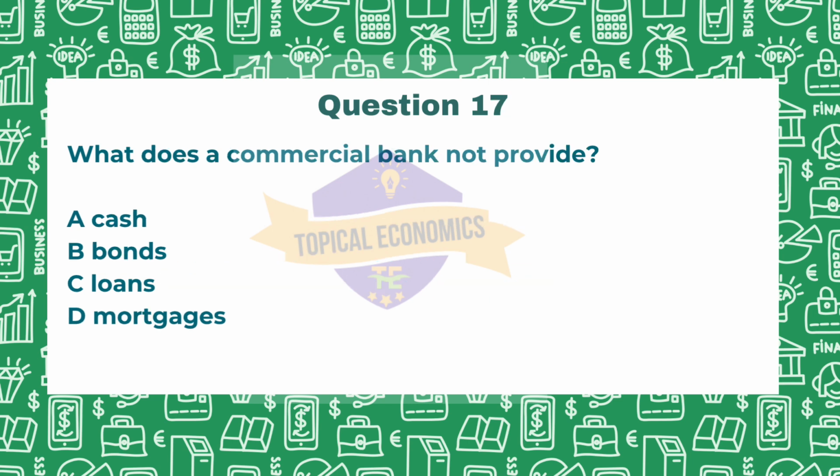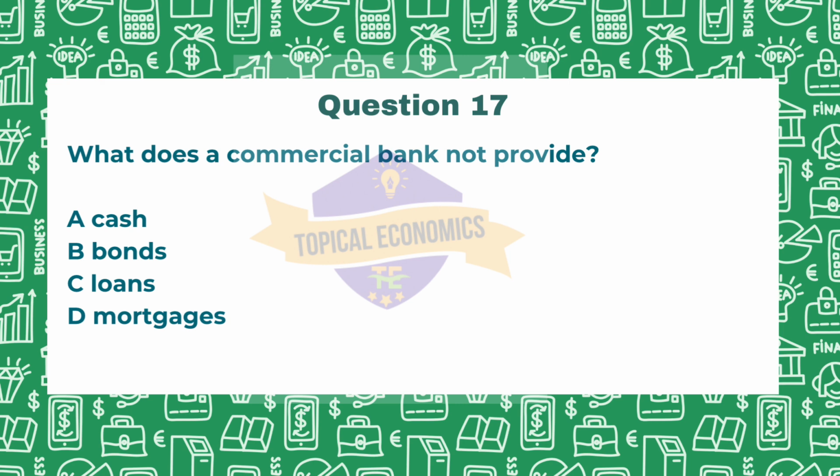Next, let us look at question 17. What does a commercial bank not provide? Cash, bonds, loans, or mortgages? This is from 2018 May-June paper version 2. Now, when we look at cash, commercial banks provide cash to consumers through withdrawals and ATMs. When we look at bonds, while banks may sell bonds or invest in them, they do not primarily provide bonds to consumers as a core service. Bonds are either issued by governments or corporations. So option B looks like the correct answer.